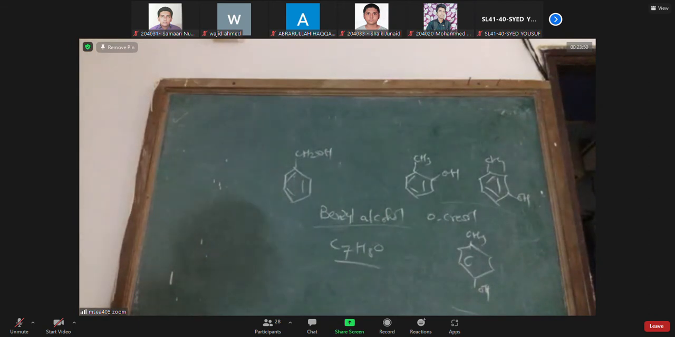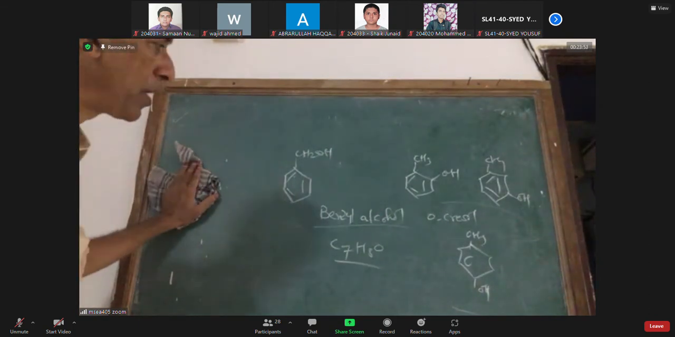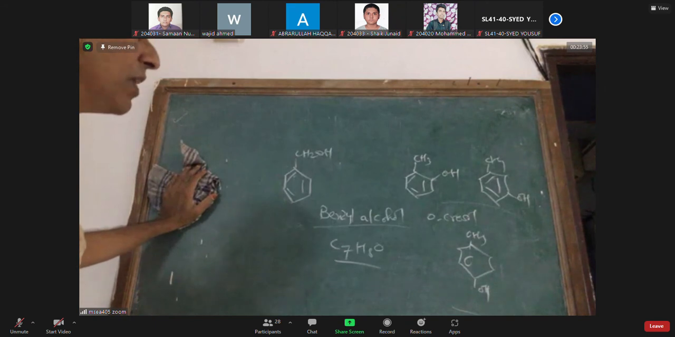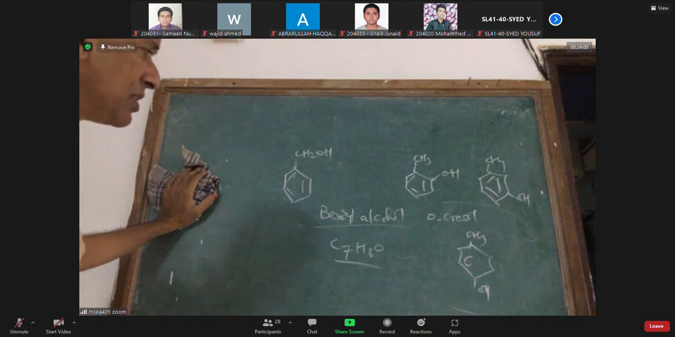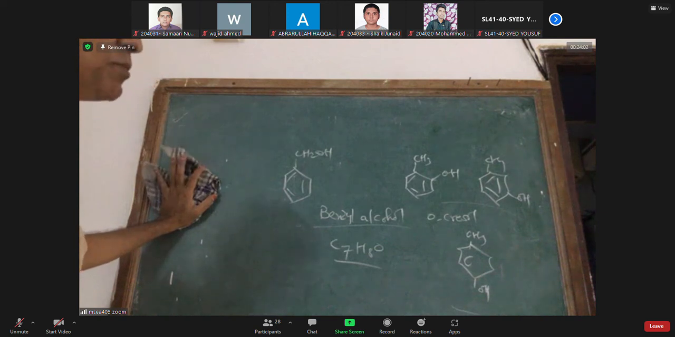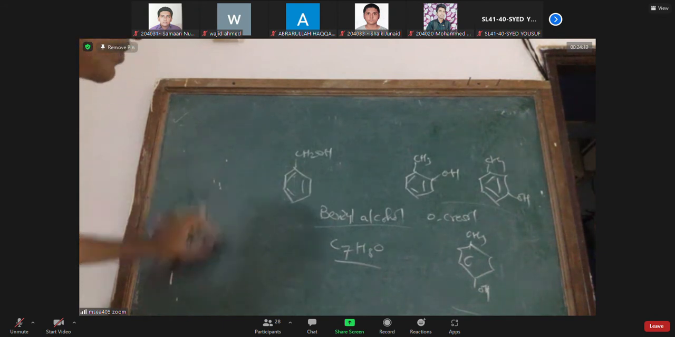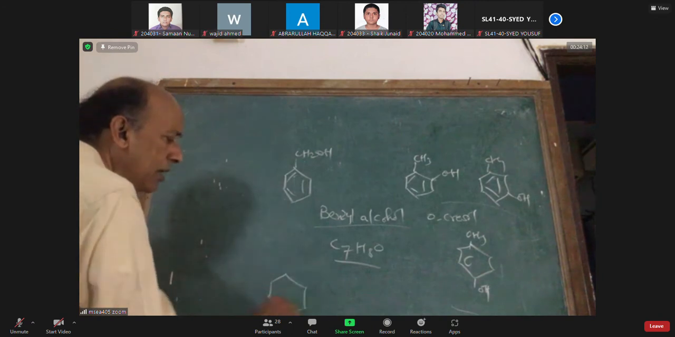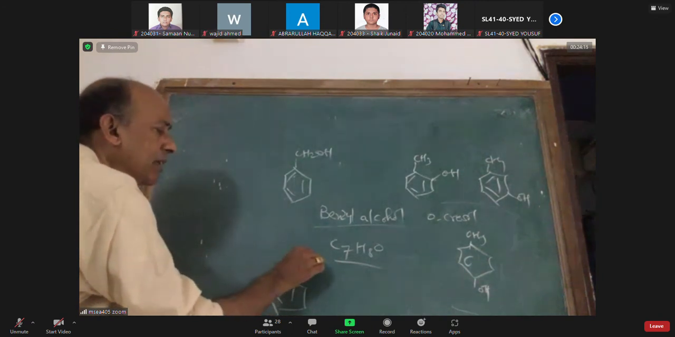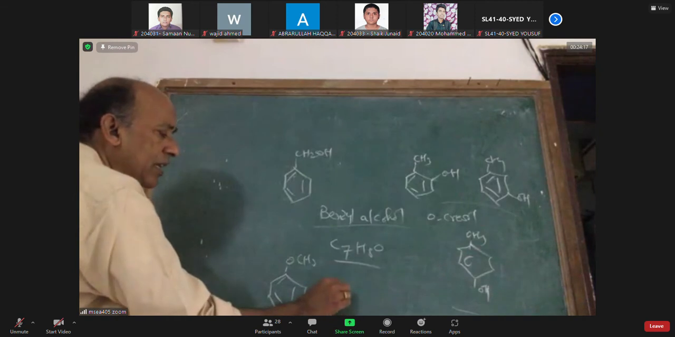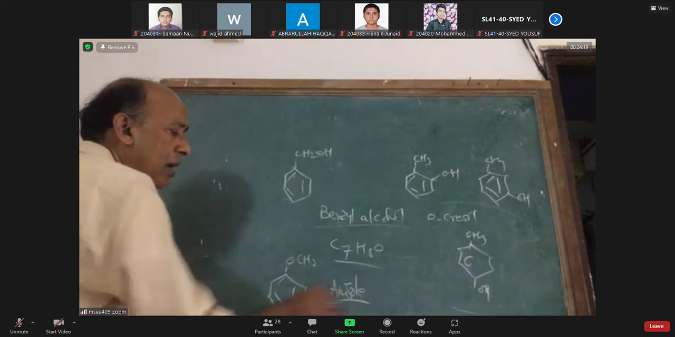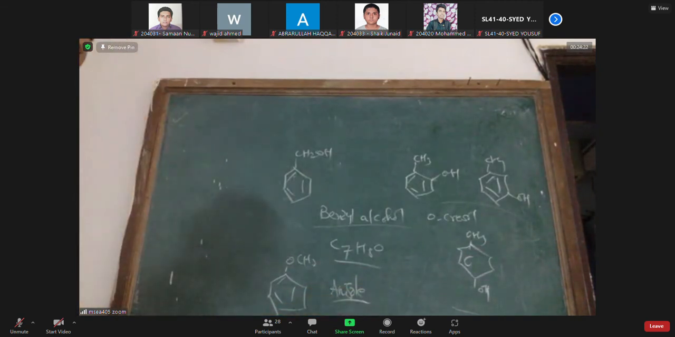Did we discriminate these two? How many isomers are possible with the formula C7H8O which have an OH group? There are 4 isomers which have an OH group. Out of the 4, 3 are phenols. One is a simple substituted alcohol. You can also write the formula OCH3. This is called anisole, an aromatic ether, methoxybenzene.